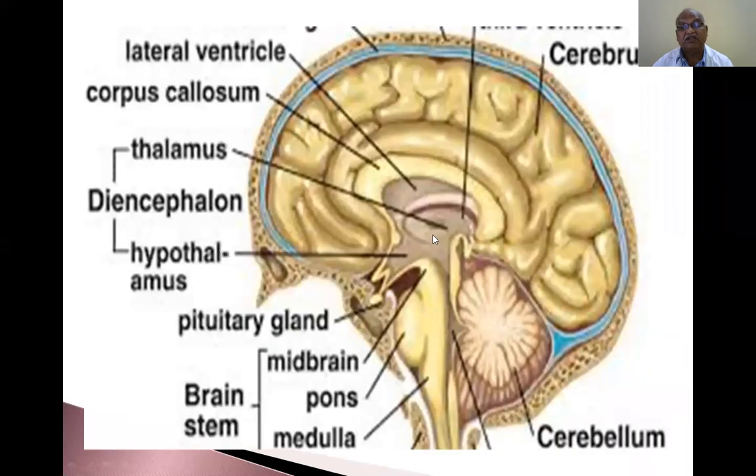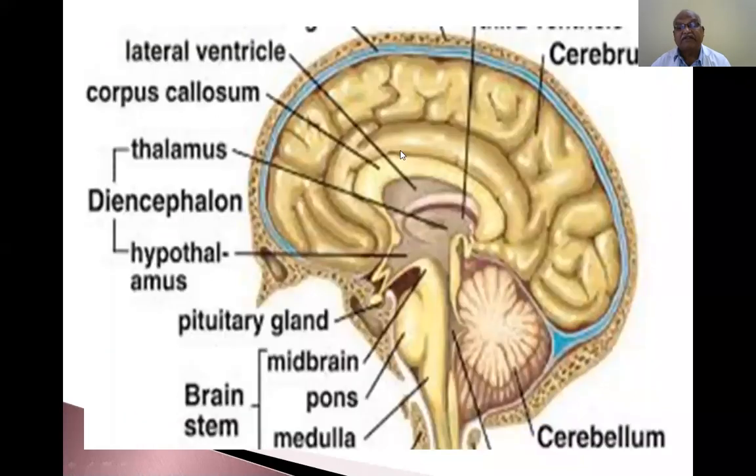Now you see how this is. Thalamus, hypothalamus. This is called the diencephalon. This is the corpus callosum connecting the two cerebral hemispheres, right and left. Now this is the pituitary gland, how it is attached. Now the midbrain, pons and medulla form the brainstem. This is the cerebellum.